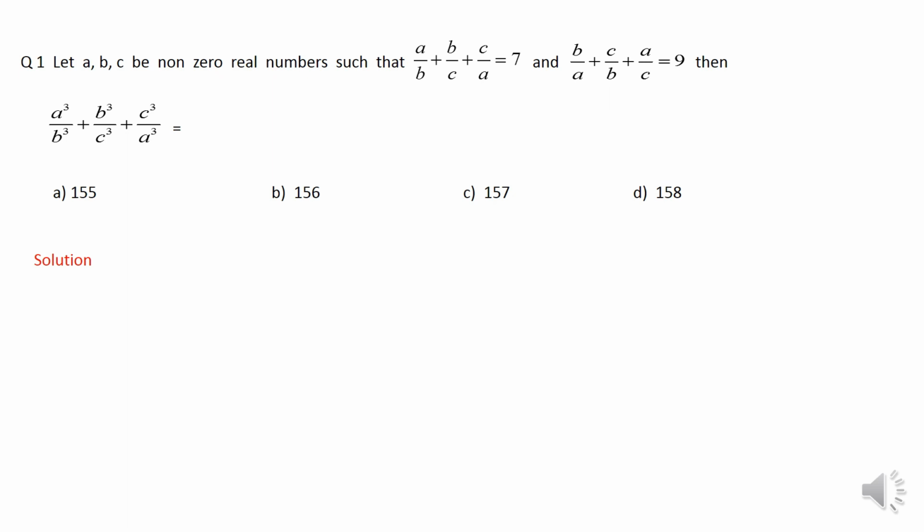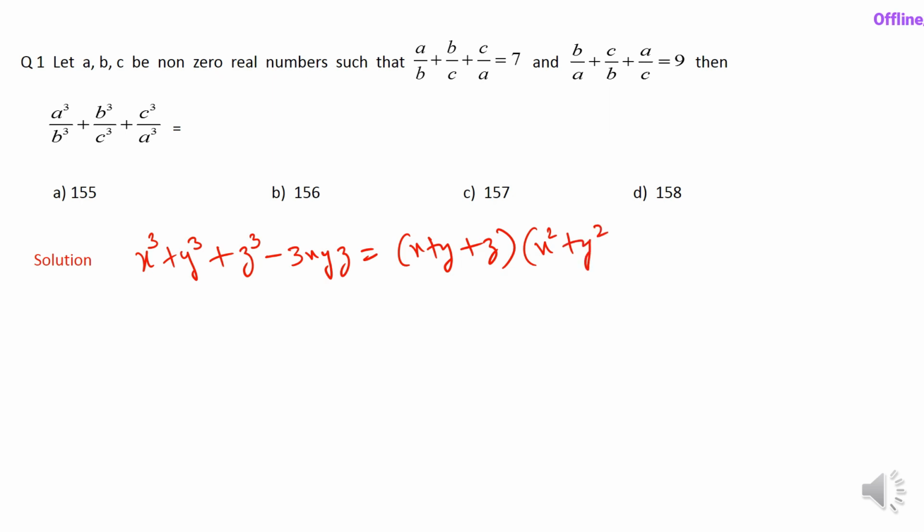Now if you refer to my last video, I have mentioned this clearly over there: whenever you are asked the value of the sum of three cubes in any question, you must always use this particular identity. And what is that? x^3 + y^3 + z^3 - 3xyz = (x + y + z)(x^2 + y^2 + z^2 - xy - yz - zx). Right?